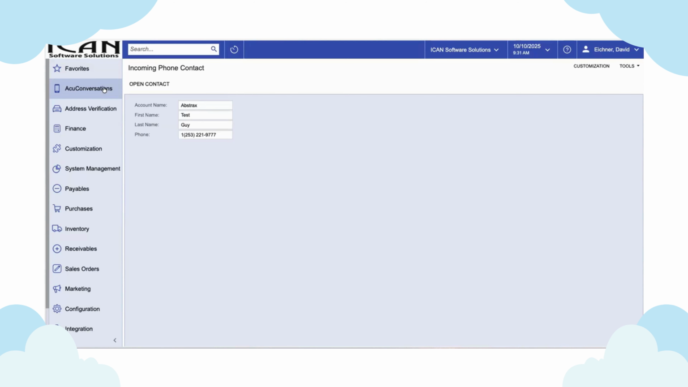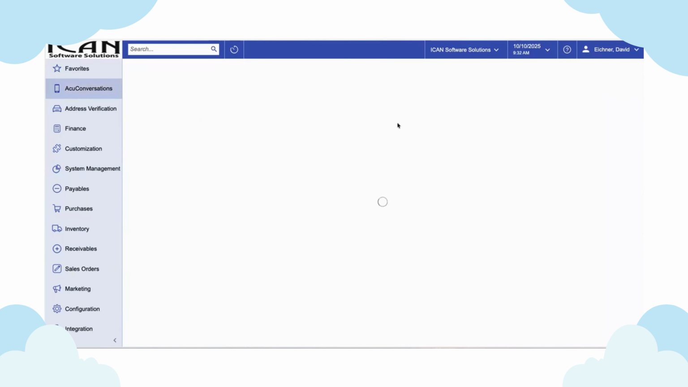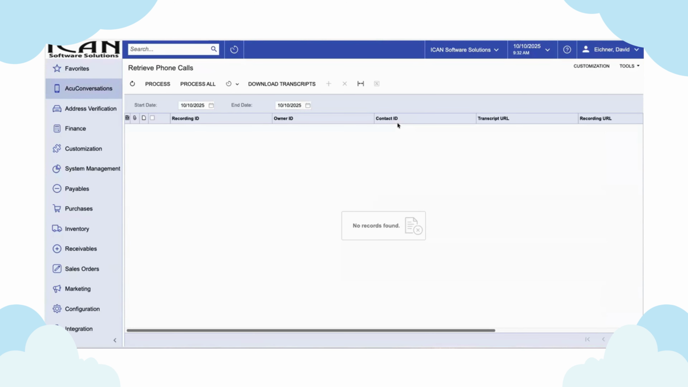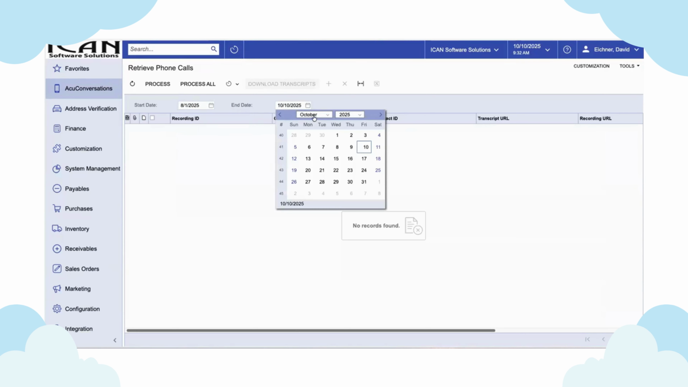Now let's take a look at how we can download and process phone call transcripts and maybe even recordings, depending on our settings. And then after I show you kind of the manual process, then we'll show you the automated process as well. All right, so first thing we're going to do is we're going to go to our AcuConversations and we're going to say retrieve phone call transcripts. So when we come in here, and I'm going to cheat because I know the date range that I have some information in here in our testing. So I'm just going to run it for the month of August.